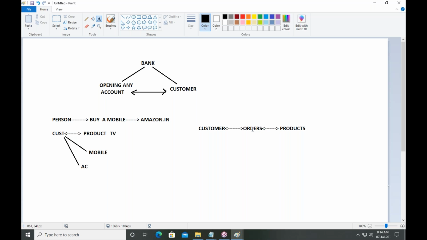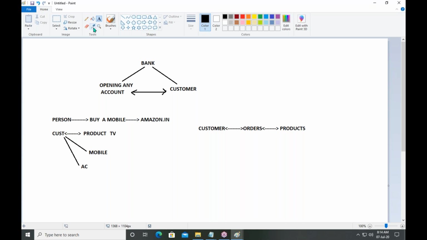That order is related to a product: product name, product price, product manufacturing date, product description, product warranty. So how many objects here? Three objects, related with each other.